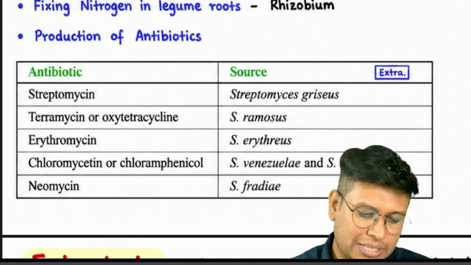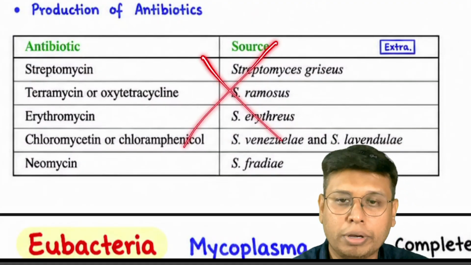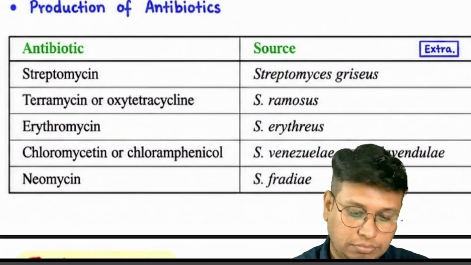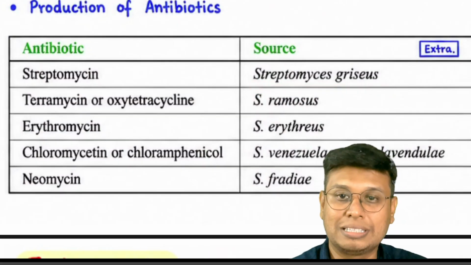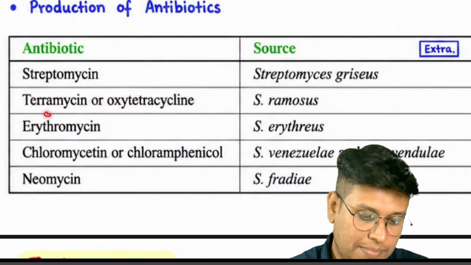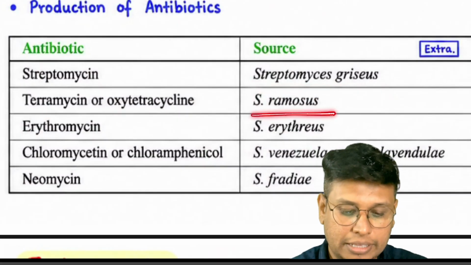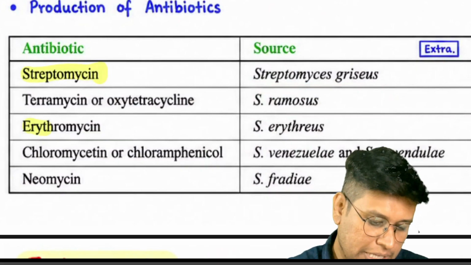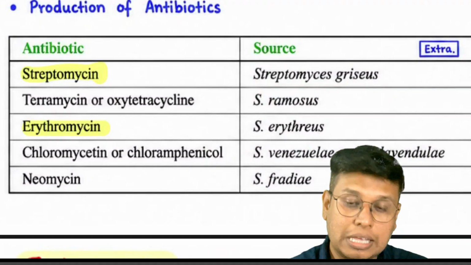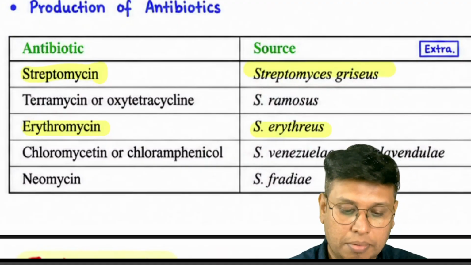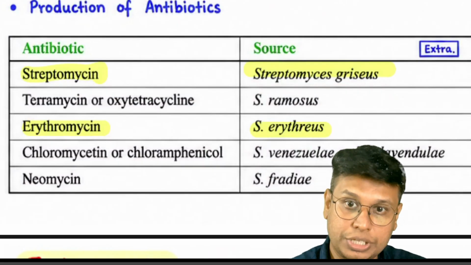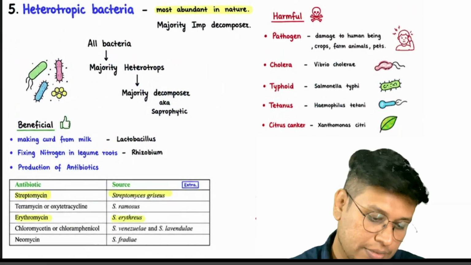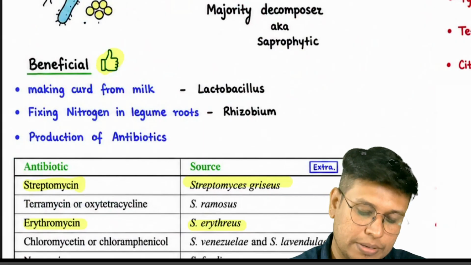Okay, some of the examples, you need not remember these, just for the sake of knowledge. We use streptomycin. Its source is Streptomyces griseus. Terramycin or oxytetracycline, erythromycin. These are regularly used antibiotics which have bacteria as their source. So these are beneficial ones for humans.